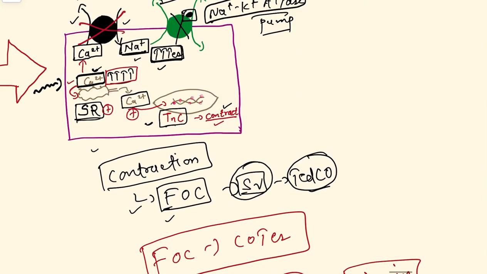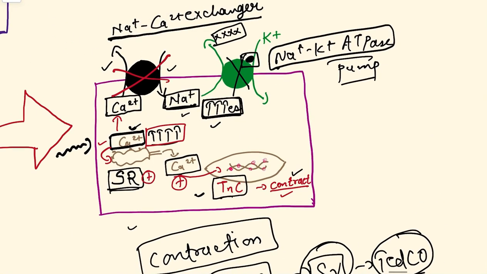This is the whole mechanism of using digoxin. Digoxin binds at this site and inhibits the Na+/K+ pump, so there will be no efflux of calcium, and calcium will be raised inside the cell, which will lead to contraction.